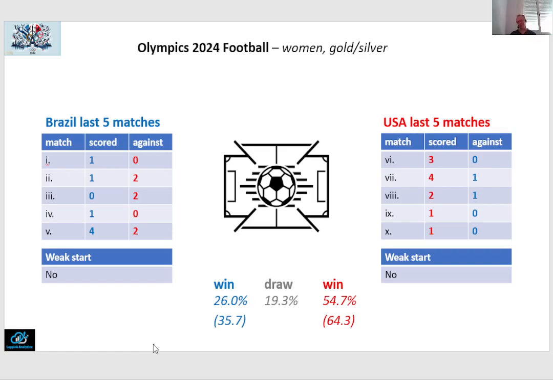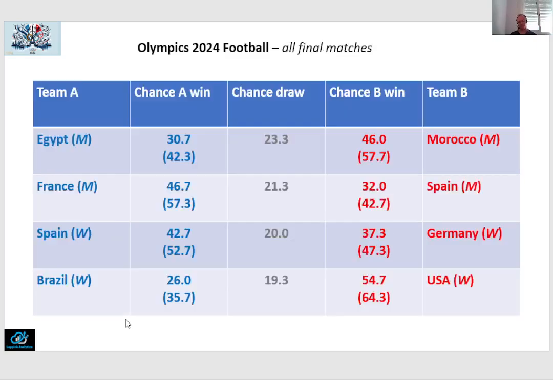Should it get to extra time, which I don't think it will, but should it get to that, again, splitting the draw probability into halves, we get a 35.7% chance of Brazil winning the gold medal and a 64.3% chance of the USA team winning the gold medal. So here, Team USA is the clear favorite for the gold medal.